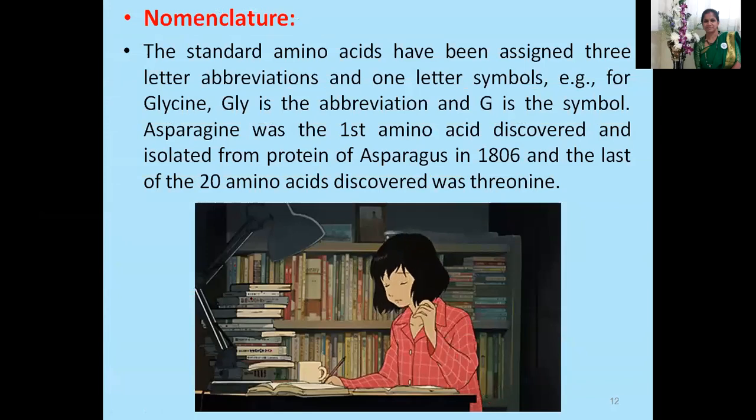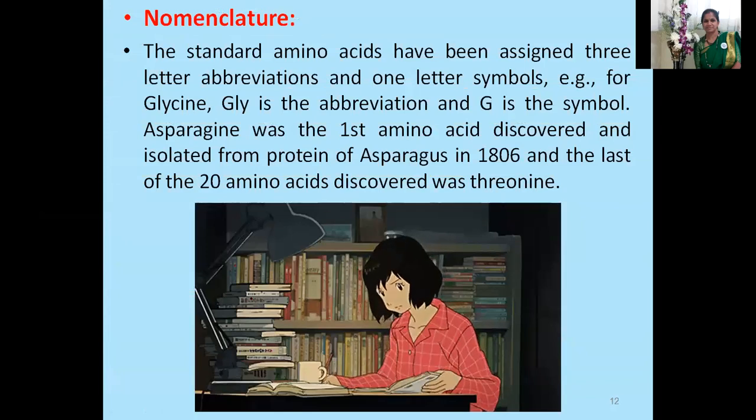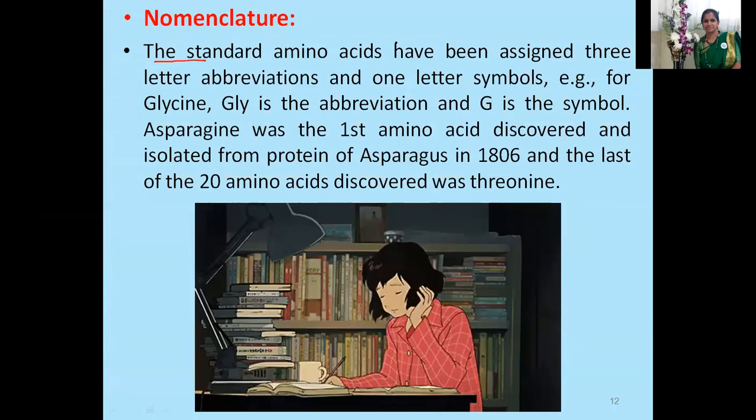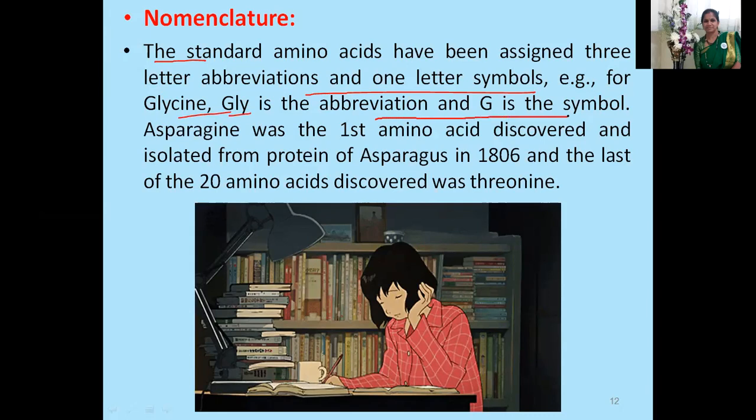Now let us go through the nomenclature here. Hope you are making note of all these points. The standard amino acids have assigned to them 3-letter abbreviations and 1-letter symbols. For example, for glycine, GLY is the 3-letter abbreviation, and G is the symbol we'll be using for that particular glycine. Instead of writing the entire glycine, we can also write G.